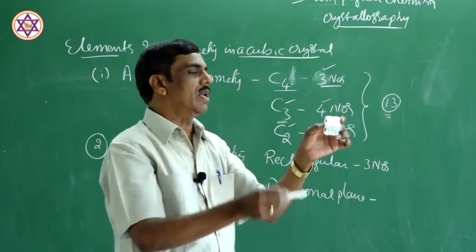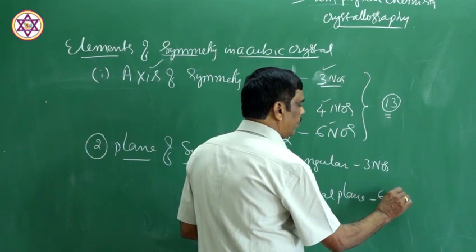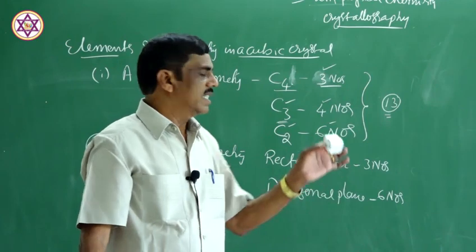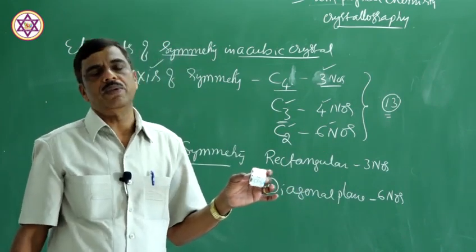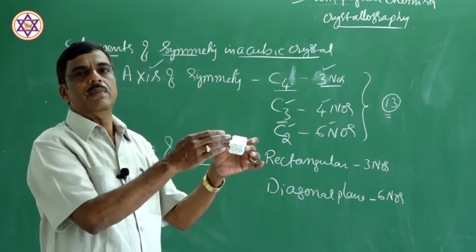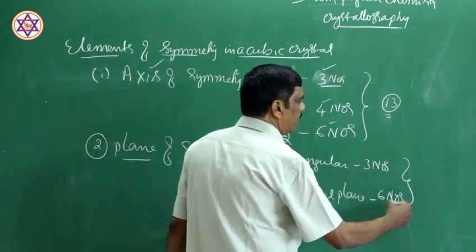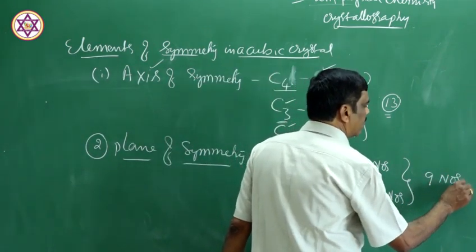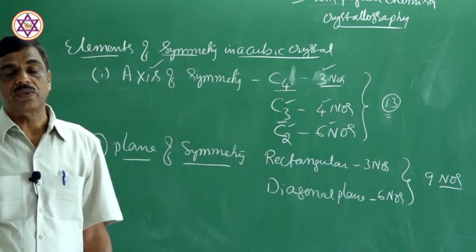Each gives 2 mirror images. So, 12 edges, 6 diagonal planes of symmetry. A cubic crystal has 6 diagonal planes of symmetry and 3 rectangular planes of symmetry. Rectangular planes pass through the opposite faces, diagonal planes pass through the opposite edges. Therefore, the total number of planes of symmetry is 9. There are 9 planes of symmetry and 13 axes of symmetry.